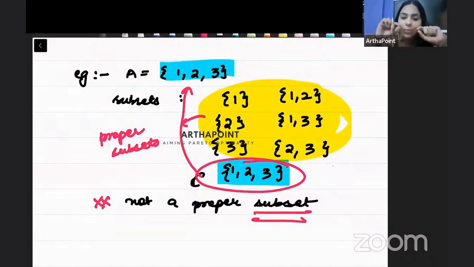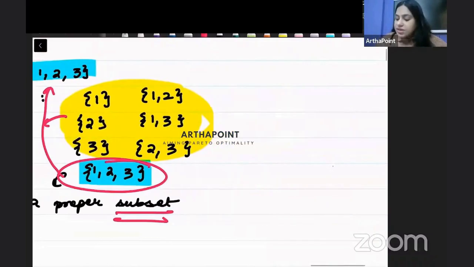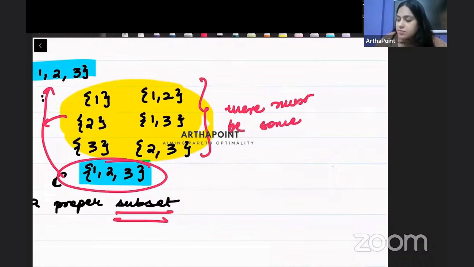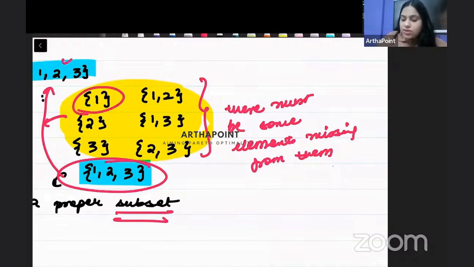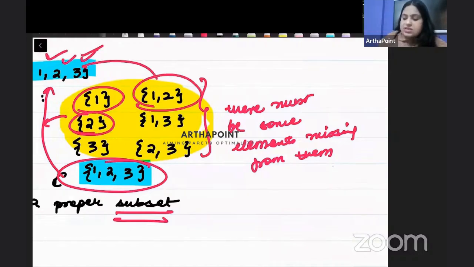So to be a proper subset of something, it means that there must be some element missing from them. Like from this 2 and 3 is missing, from this 1 and 3 is missing, from this 3 is missing, from this 2 is missing. Some one thing should be missing, then it will be a proper subset, right?